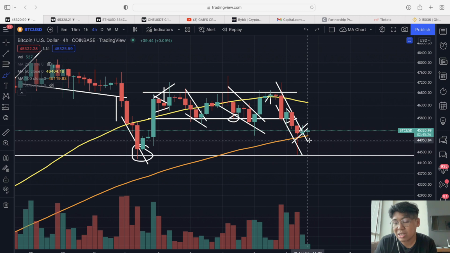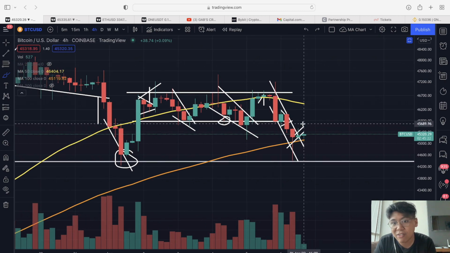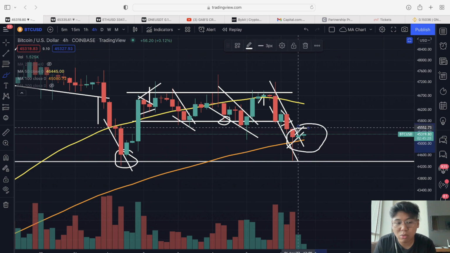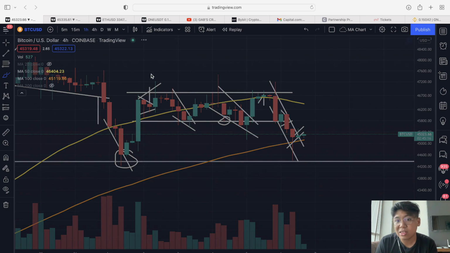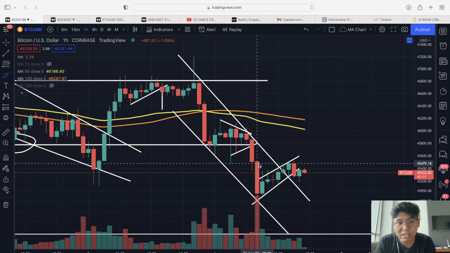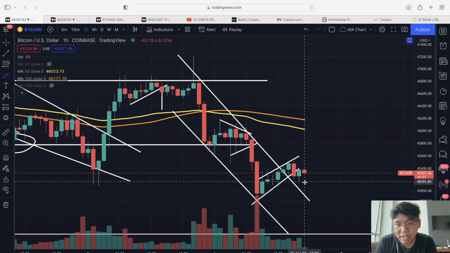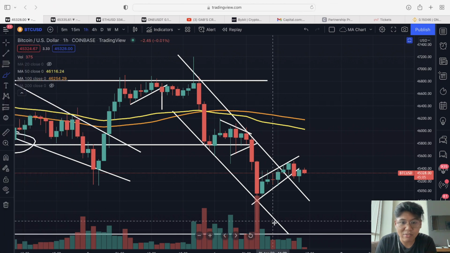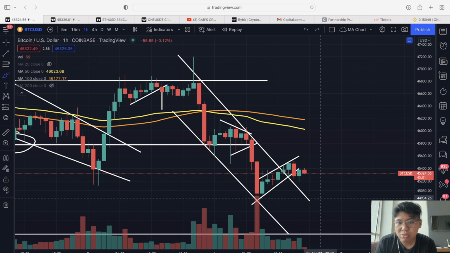And then as you can see right now, we are seeing a lot of support din dito sa ating 100 MA in the 4-hour time frame. So I think this is a good thing to watch out ngayon if we are going to see a bounce dyan. Now, zooming in within the lower time frame, let's try to understand what is happening with the Bitcoin price. As you can see right now, we are actually forming a falling channel. Nagkaroon tayo ng breakout, but as you can see, walang buy volume dito sa breakout natin. So that could actually lead into a fake out. So right now, you have to watch that one out kung ano mangyari dyan.